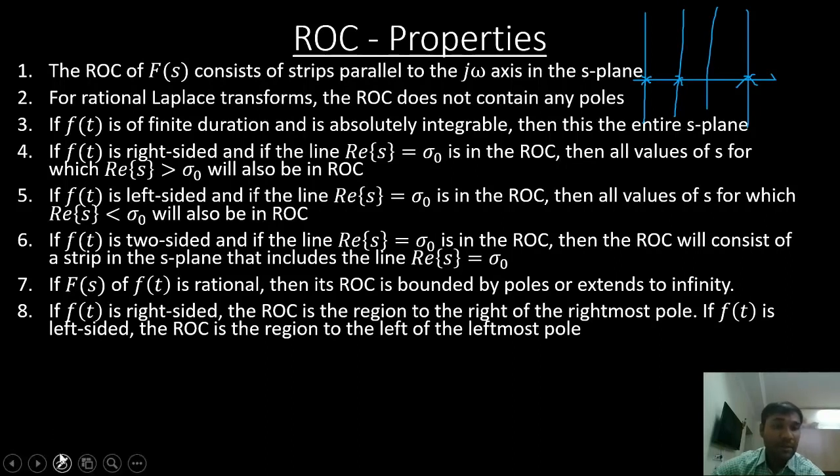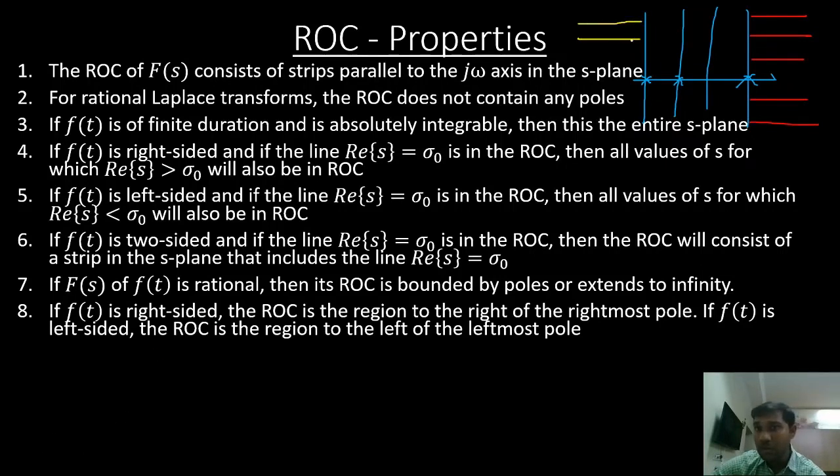I can have three different kinds of ROCs. One is right of the rightmost pole. If I have multiple poles, there are three different kinds of ROCs I can get: right of the rightmost pole, then left of the leftmost pole, or in between any two poles.